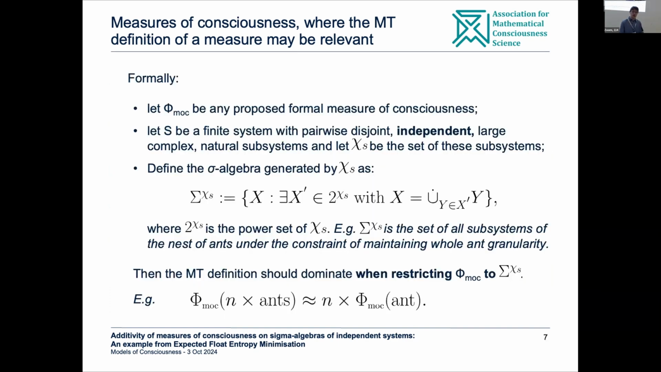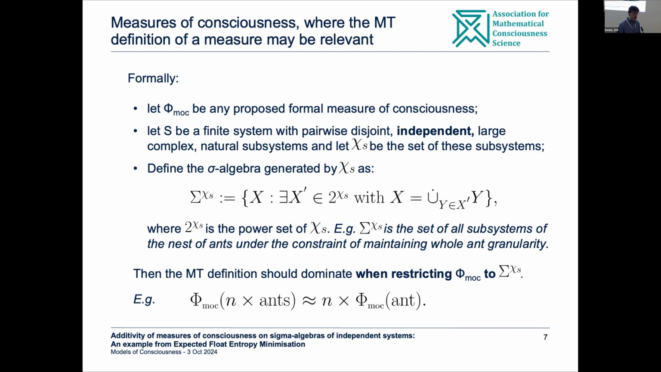So let's now do what we just did again, but in more formal terms. Don't be put off by the mathematics here. I will explain it. It's really very simple. So again, let phi mock be any proposed formal measure of consciousness. Let S be a finite system with pairwise disjoint, independent, large, etc., subsystems, and let chi S be the set of these subsystems. So remember, it's a set of subsystems.